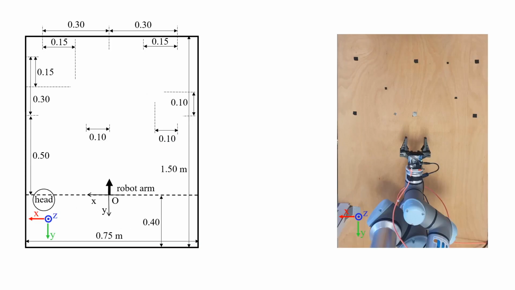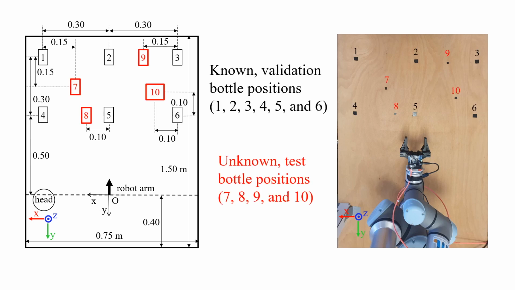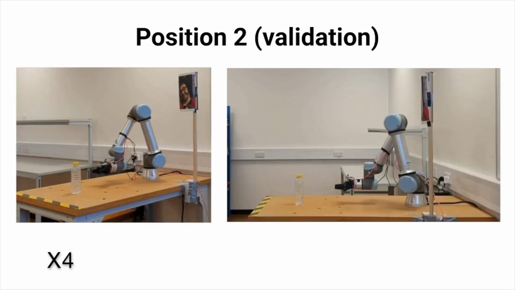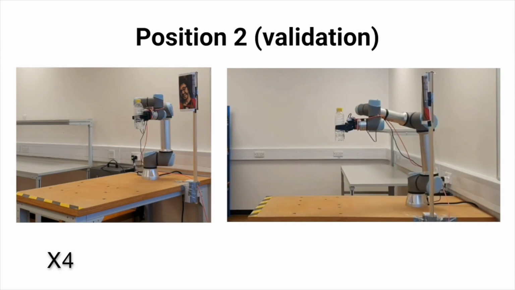To quantitatively validate and test the performance and the generalizability of the model, unknown bottle positions for testing, shown in red, are added to the known bottle positions in black. Now, a number of sample actual robot motions for drinking are shown for the validation and test positions.